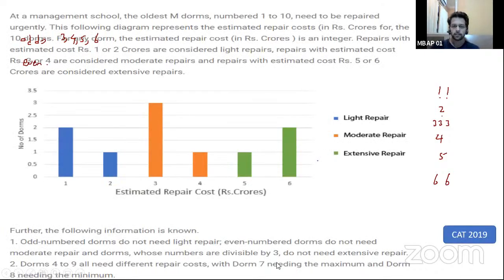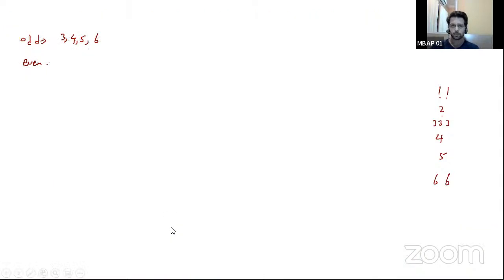So if I figure out odd number DOMs, odd numbers do not need light repair. So moderate and extensive will have values of 3, 4, 5, 6. Similarly, if I consider even number DOMs, they do not need moderate repair. Moderate is 3 and 4. So which values can come in even number DOMs? 1, 2, 5, 6.